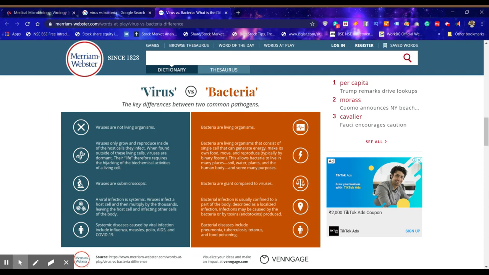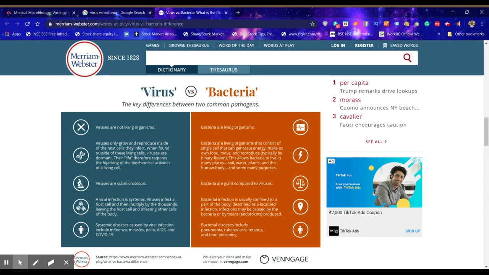Next, viruses are smaller than bacteria and submicroscopic, whereas bacteria can be seen even through a light microscope. A viral infection is systemic, whereas a bacterial infection is usually confined to a part of the body. Viruses infect a host cell and then multiply by thousands, leaving the host cell and infecting other cells of the body.